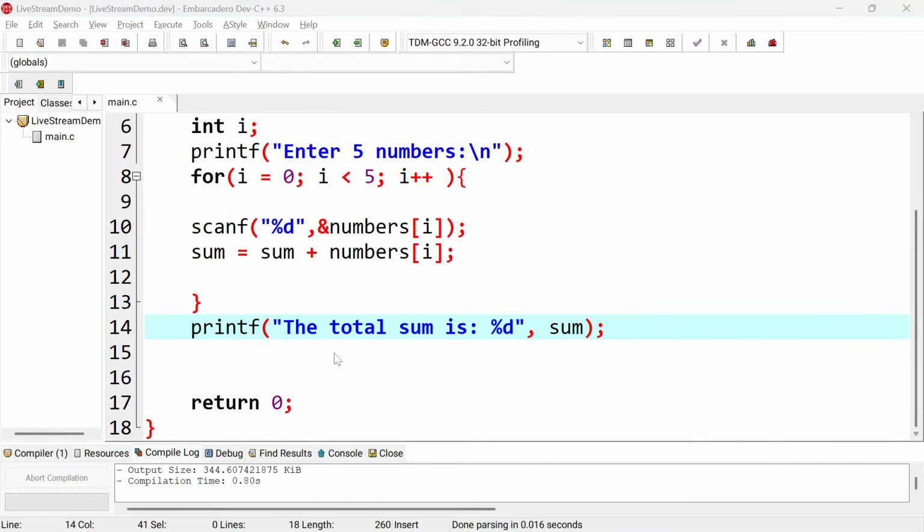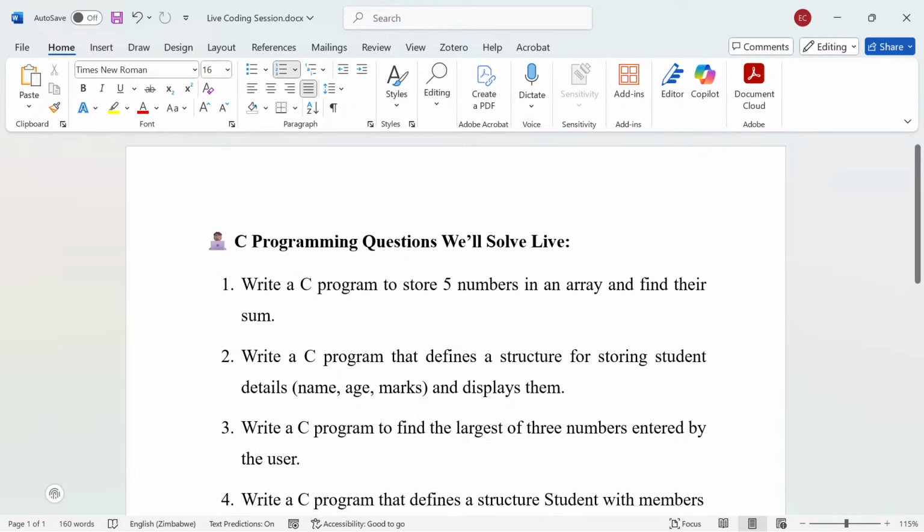This second question is asking us to write a C program that defines a structure for storing student details: name, age, marks, and display all those things, right?